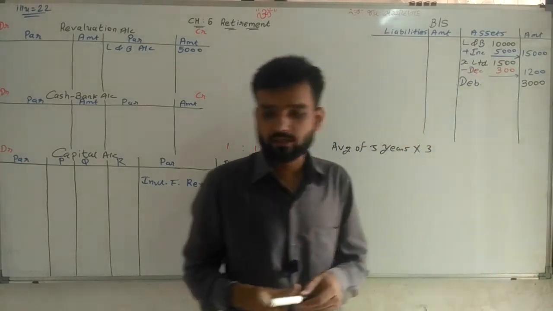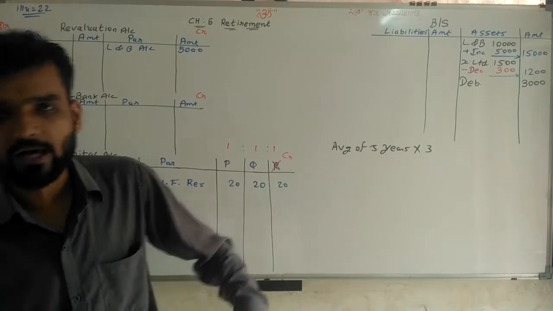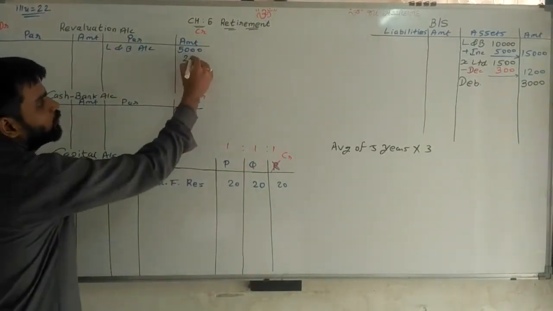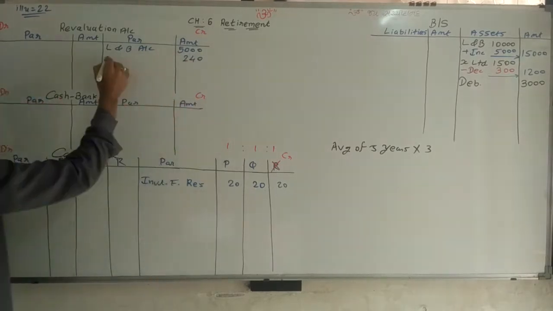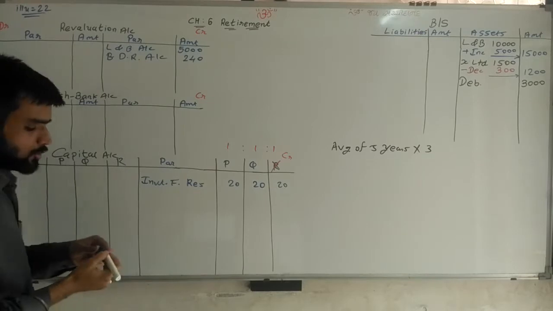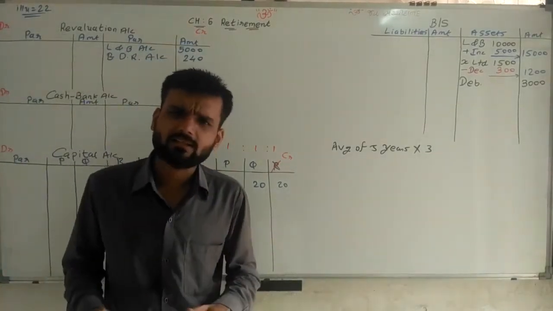Now in the old balance sheet, bad debt reserve is given as 240. Now that 240 is not required, it means we are happy. Happy means credited to the revaluation account, 240, bad debt reserve account. That's it. All these things are very easy.